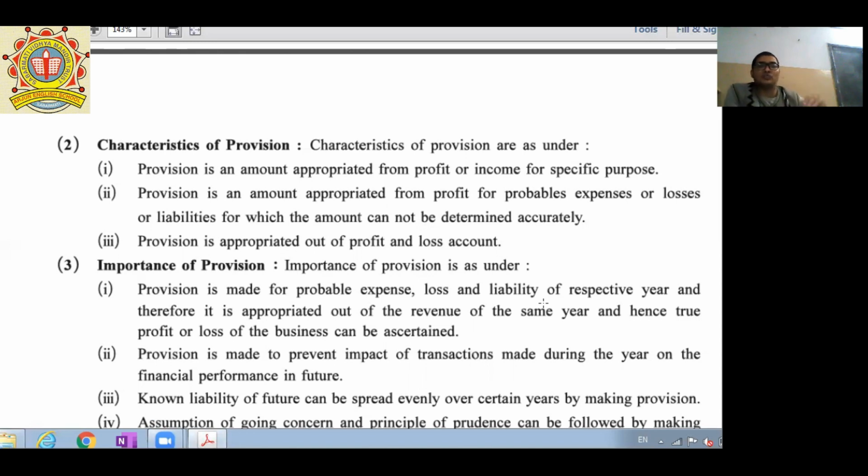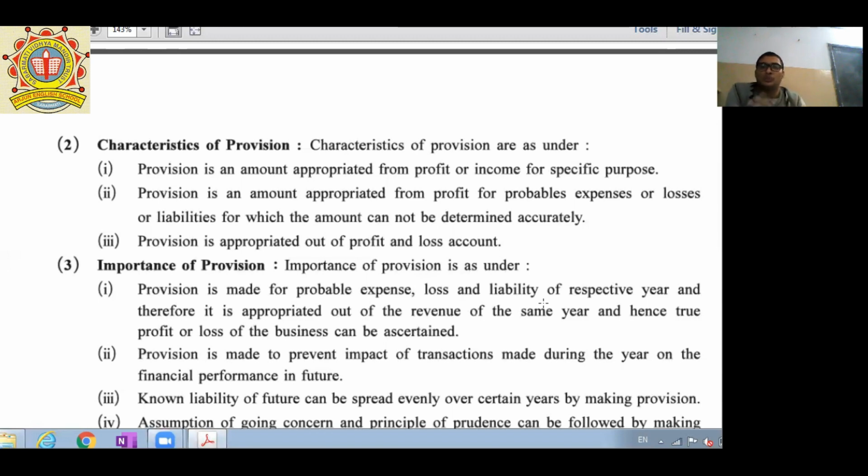It's actually usage for Feb and March. So it is a specific liability for the previous accounting year, but I am paying in the next accounting year. The result is that profit for the previous year we have recorded 10,000 more, and profit for the next year we have recorded 10,000 less.